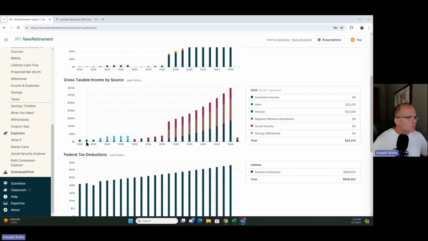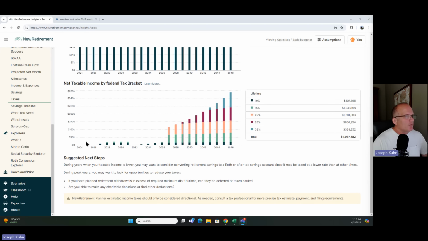This particular person, let's look at 2025. This is New Retirement, so if you look over here to the far right, it says 2025. They've got some part-time work of $12,000 a year and a pension of $12,000 a year. Total income, $24,000. Their expenses are about $50,000, but that's not really important for this exercise. So the most important thing when it comes down to Roth conversions is you're trying to pay taxes in the lowest possible tax bracket you can.